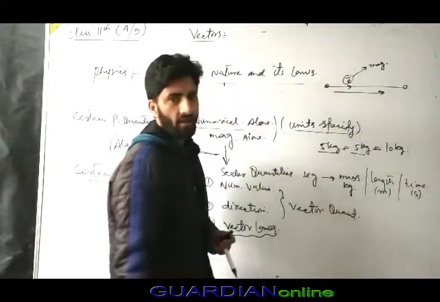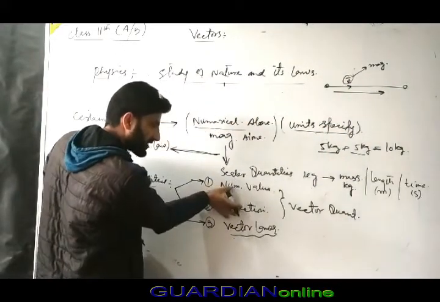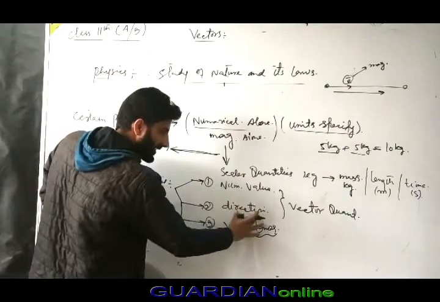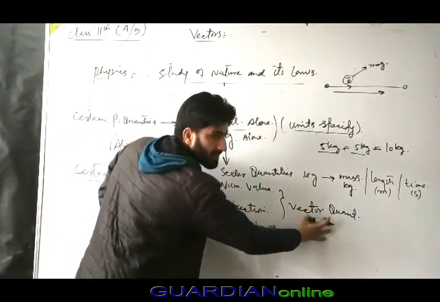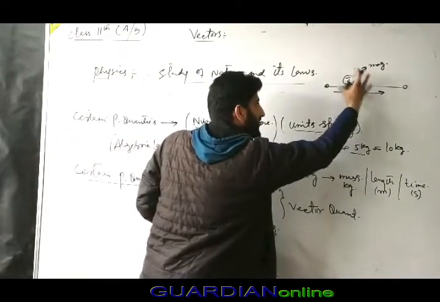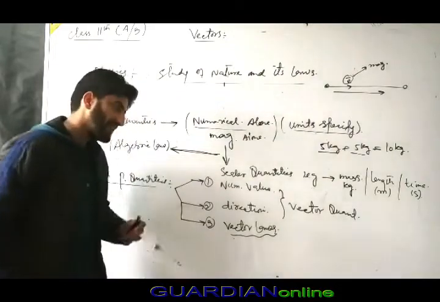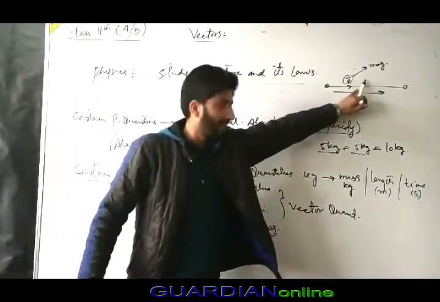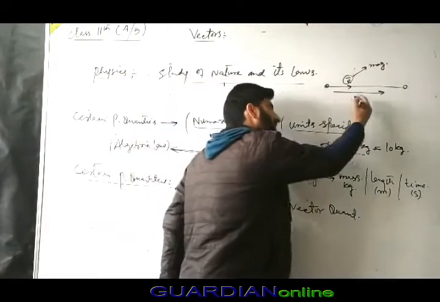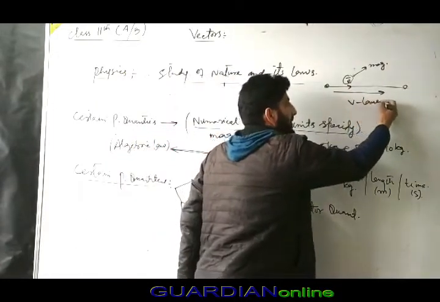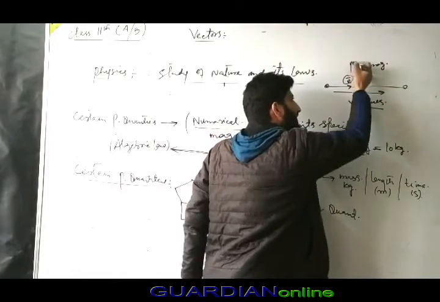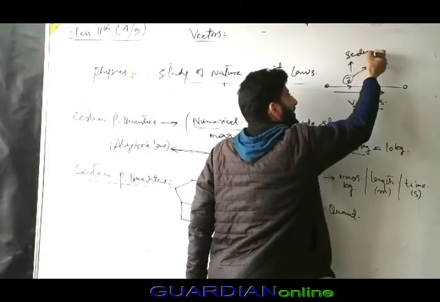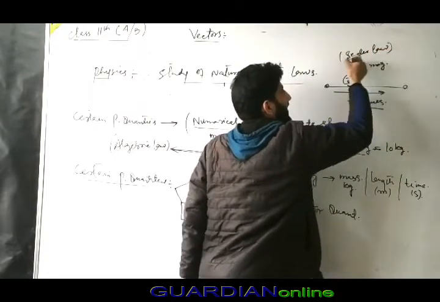This is the direction of the current. Now if we consider numerical value and direction, then it would be a vector quantity. But this is a scalar quantity. Why? Because there is no purpose of writing vector laws in terms of electricity. Current obeys the scalar law, or algebraic law.